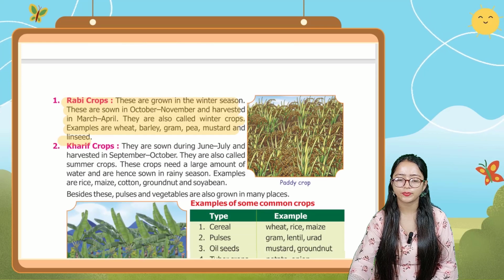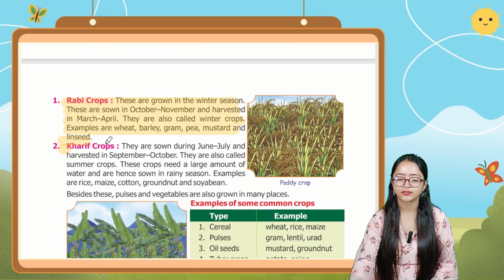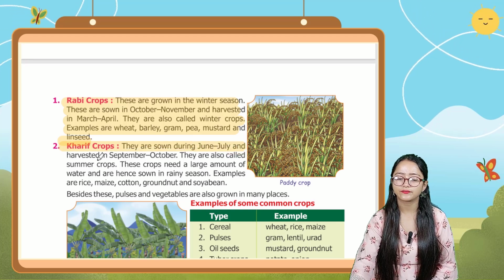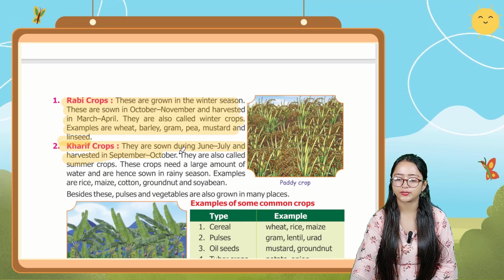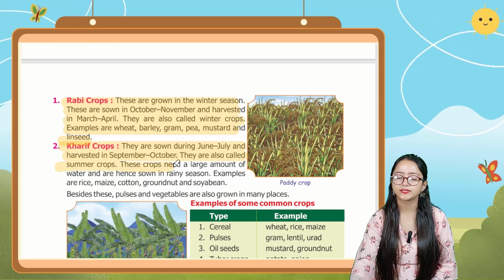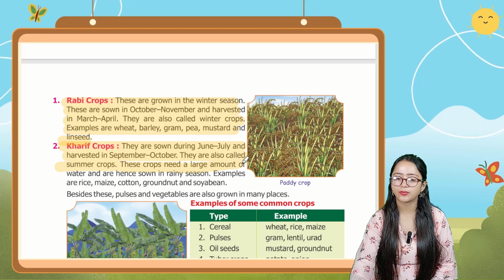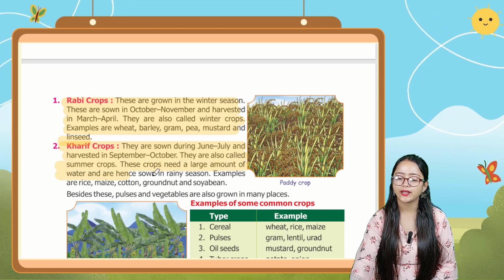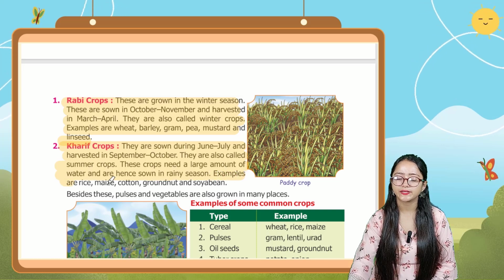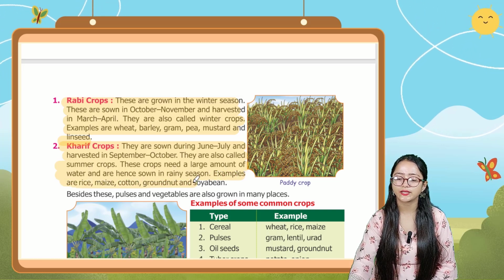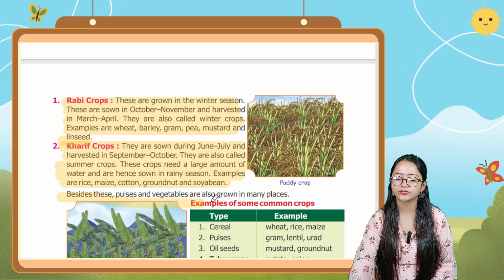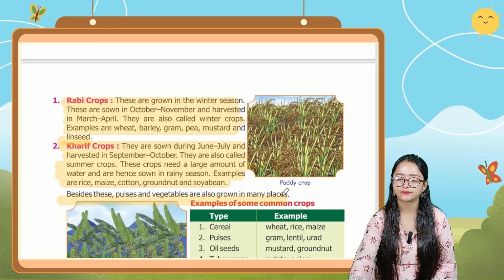Next type of crop is Kharif crops. Kharif crops are sown during June, July and harvested in September, October. They are also called summer crops. These crops need a large amount of water and are hence sown in rainy season. Examples are rice, maize, cotton, groundnut and soybean. Besides these, pulses and vegetables are also grown in many places.